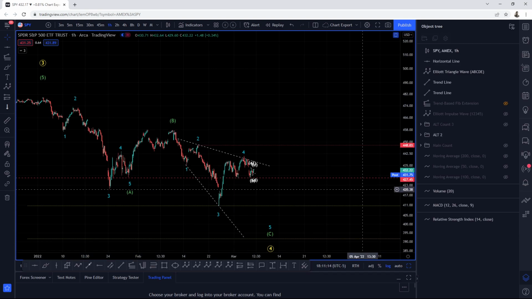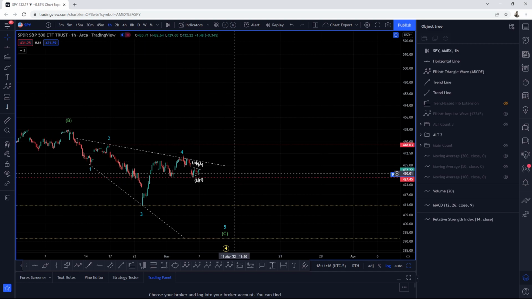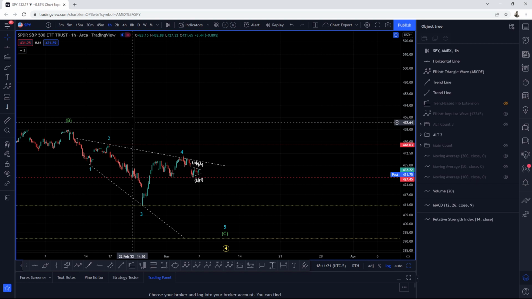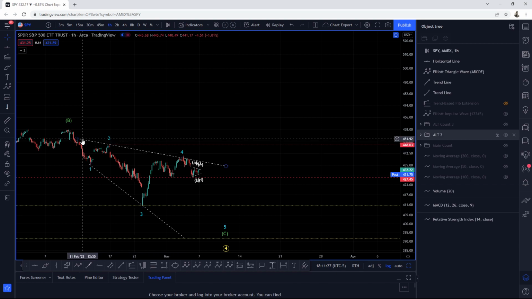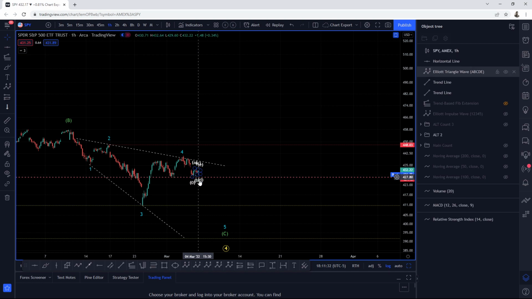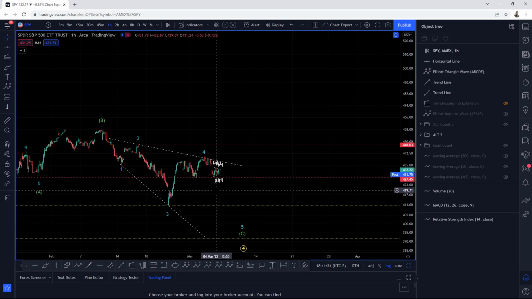It's still very much valid, just as long as we remain south of invalidation, which is the wave 2 at 448.03. Just as long as we remain south of that, then we're good to go. We found resistance here. You saw that it rejected it. We hover below it, so we're going to see coming into next week.